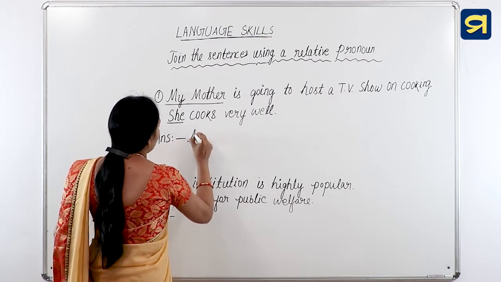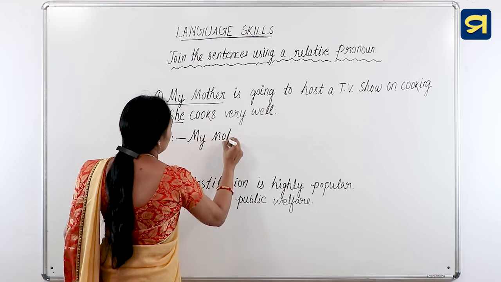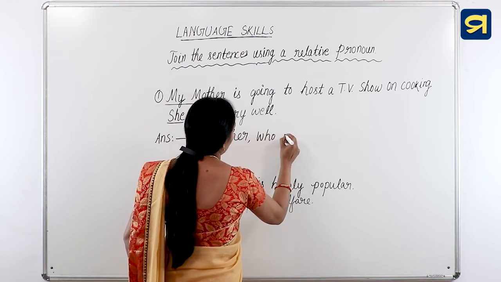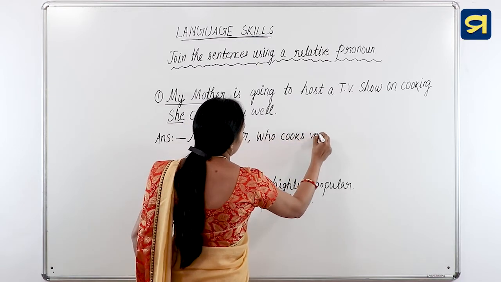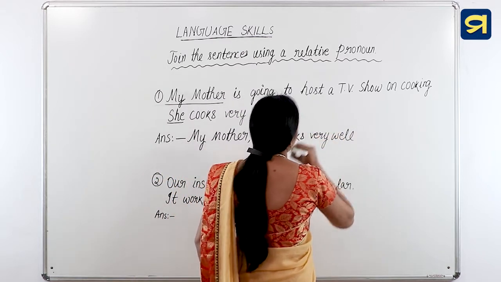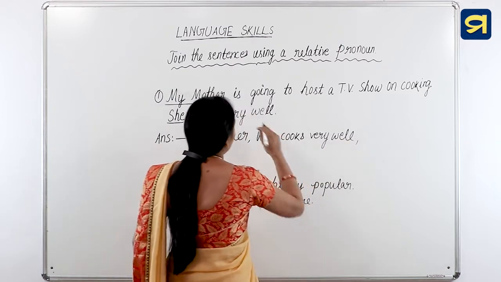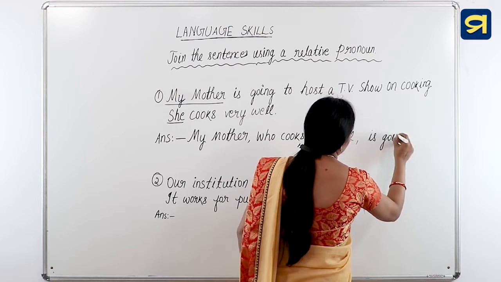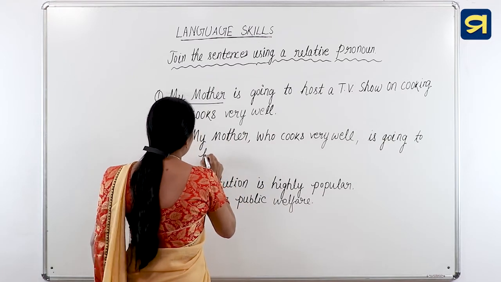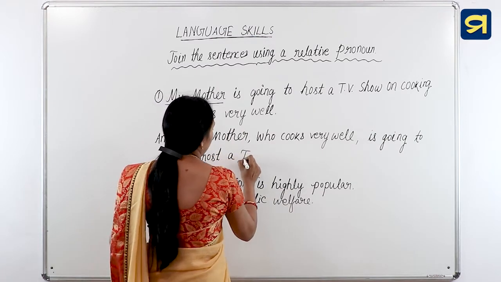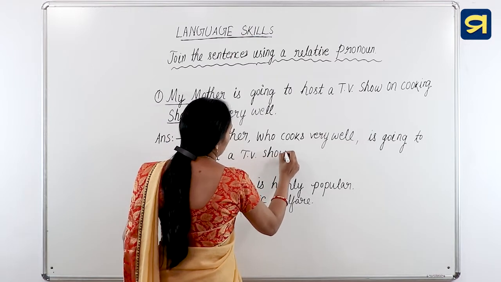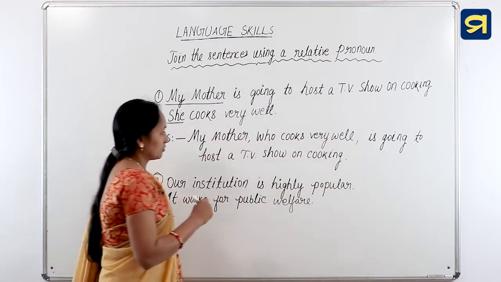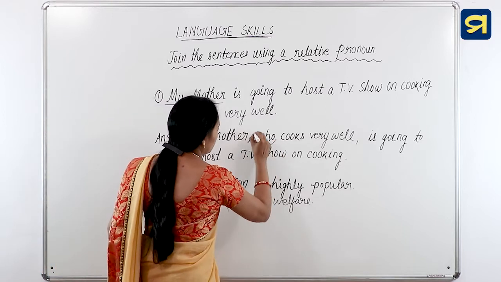So the sentence will be: my mother, who cooks very well, is going to host a TV show on cooking. So here the relative pronoun is who.